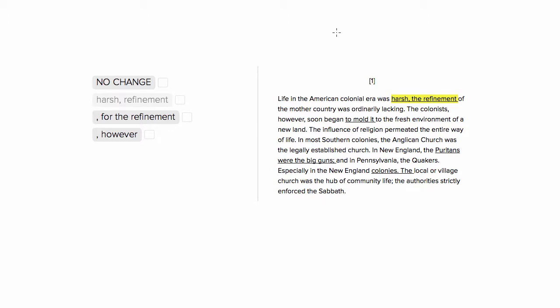Sophie Heller, and we're working on an ACT English punctuation question. We see here that we have this underlined phrase, "harsh, the refinement," is what we're going to want to be changing. So let's look at the original sentence.